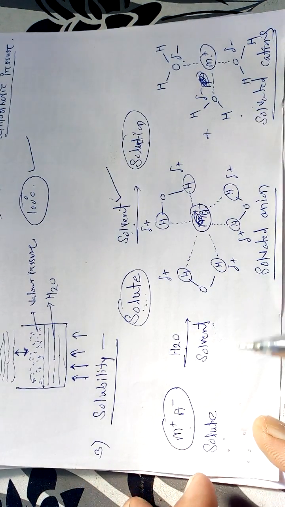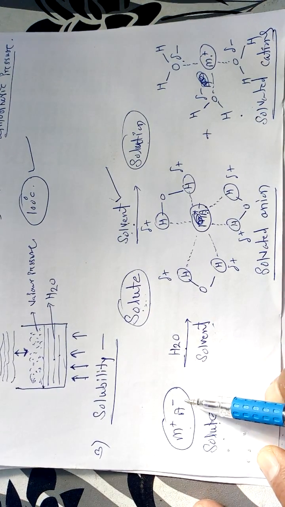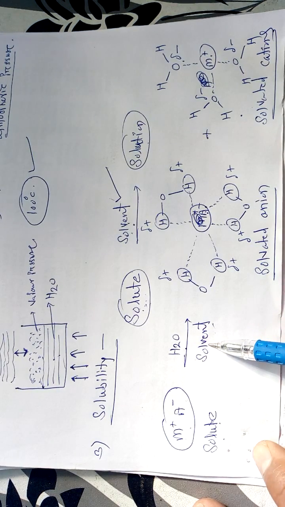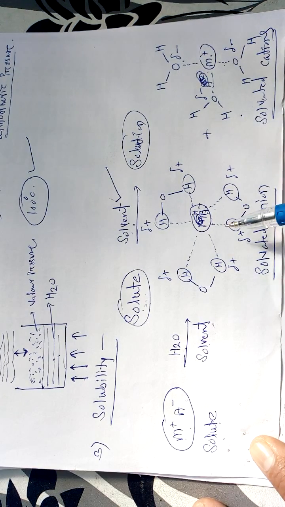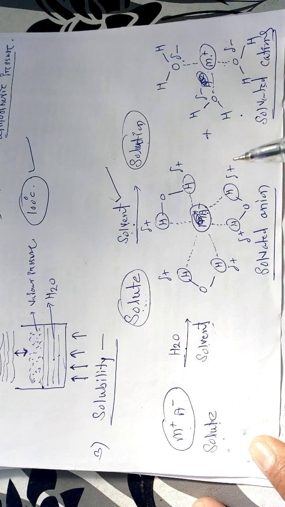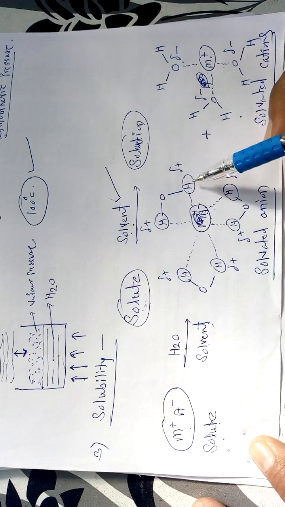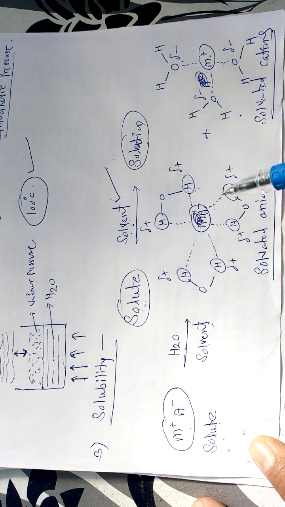A solute has a strong force of attraction between the cations and anions, but as soon as we add a suitable solvent, these cations and anions get separated from one another. Why is this so? Because they form solvated anions and solvated cations by the formation of weaker forces of attraction between the ions and the oppositely charged atoms present in the solvent. This phenomenon is called solubility.